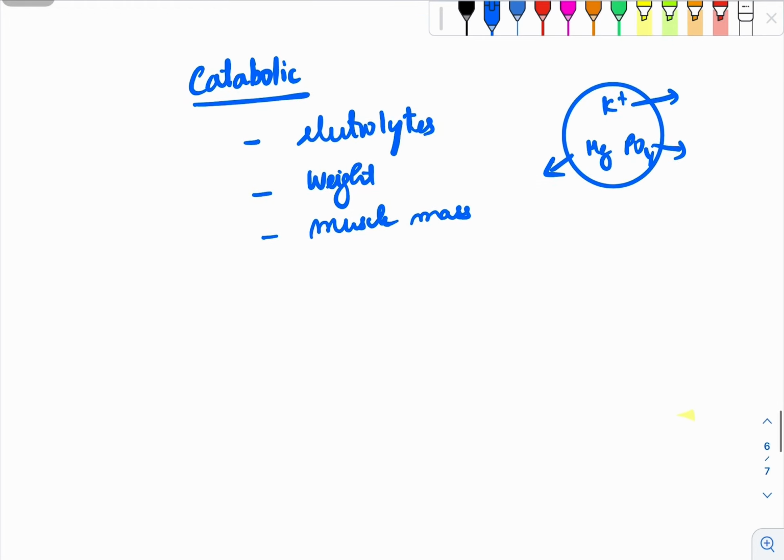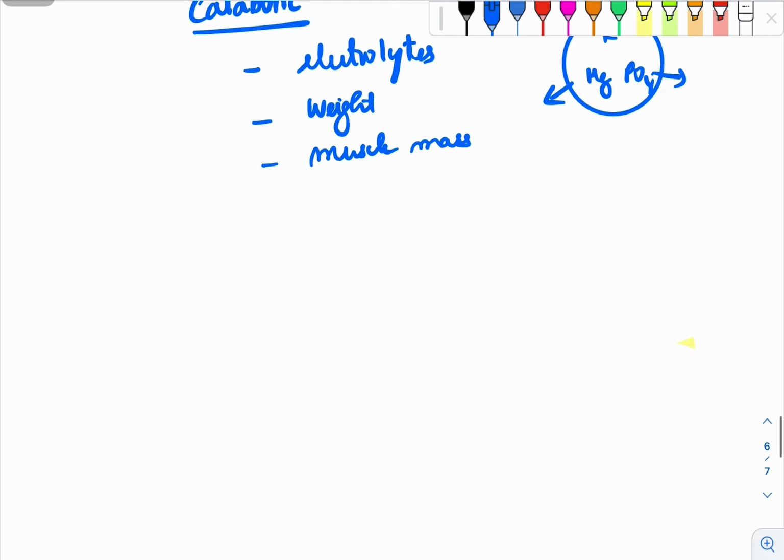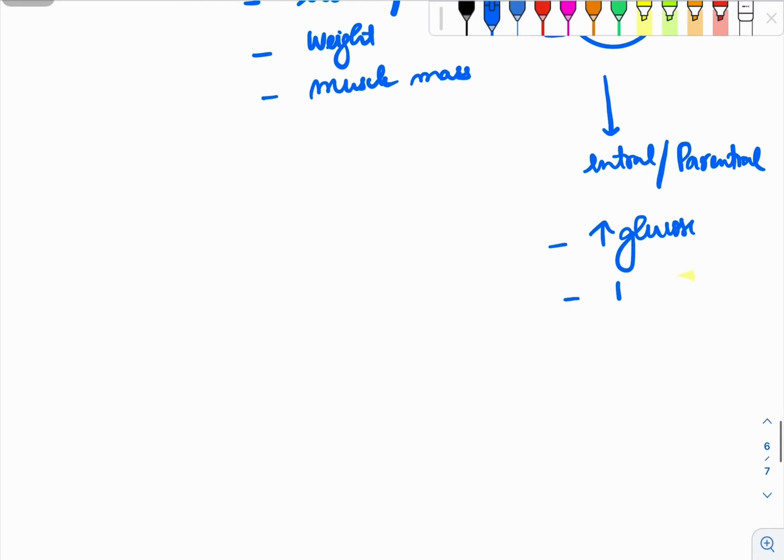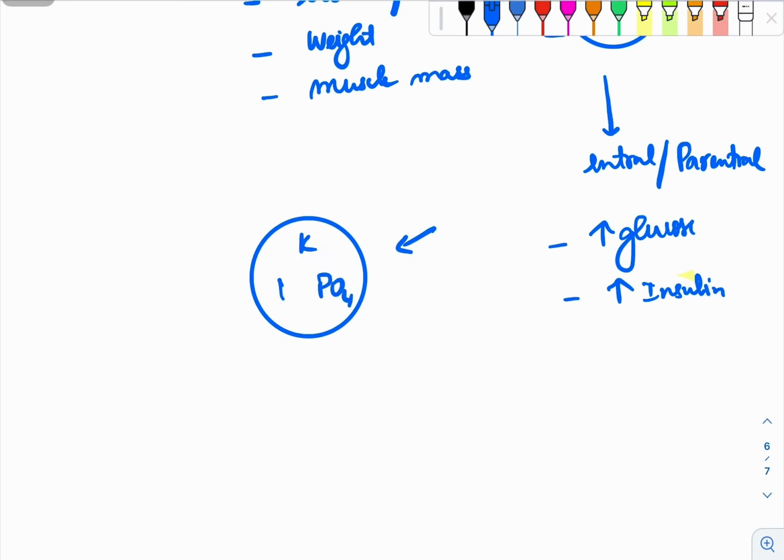So when you feed these patients with a lot of nutrition, be it enteral nutrition or parenteral nutrition, you are causing a state of excess glucose, which causes a surge of excess insulin, and this insulin shifts all the electrolytes drastically inside the cell again.